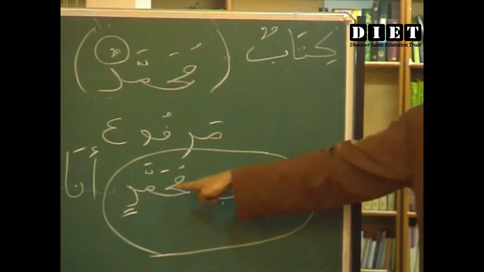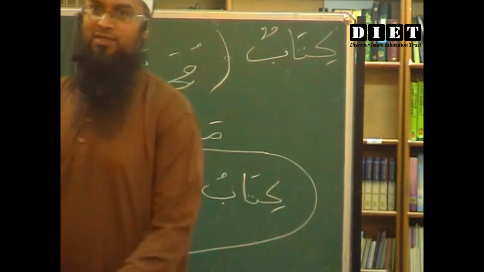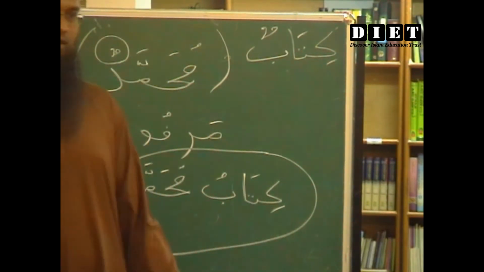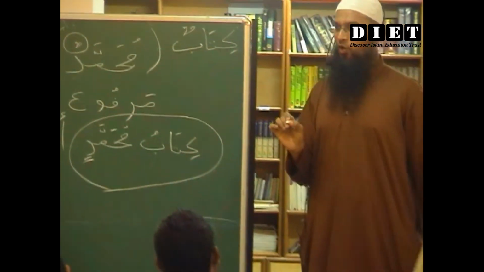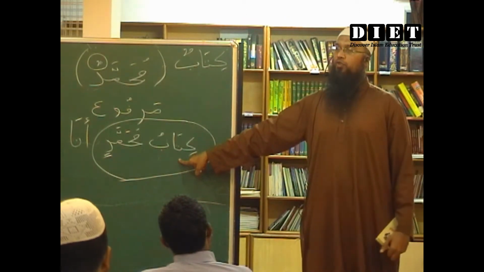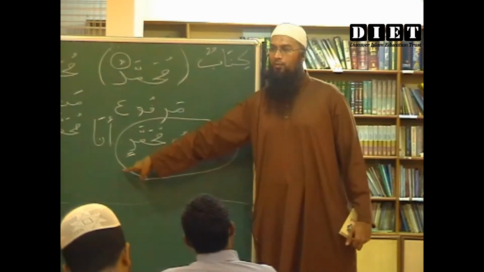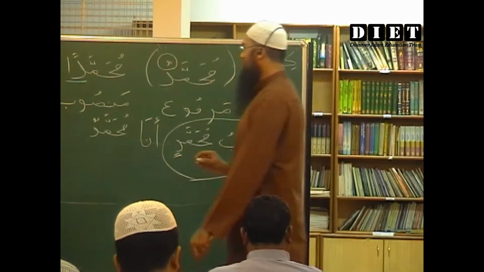So Kitabu Muhammadin. This is called Mudaf ilayhi. Amongst the grammatical rules, this is one rule called Mudaf ilayhi. This first word would become the Mudaf. The second word would become Mudaf ilayhi. Okay, let's go further. Very easy.